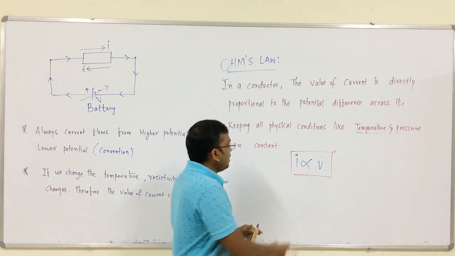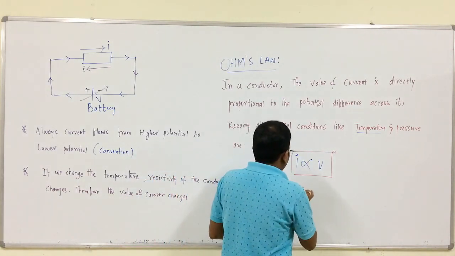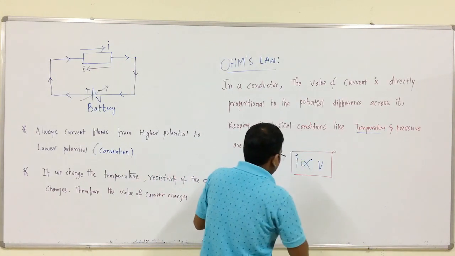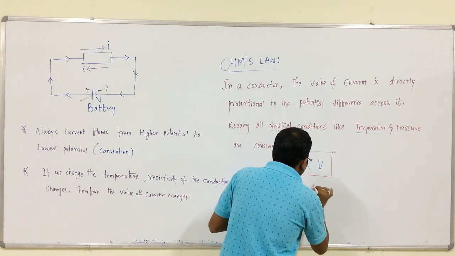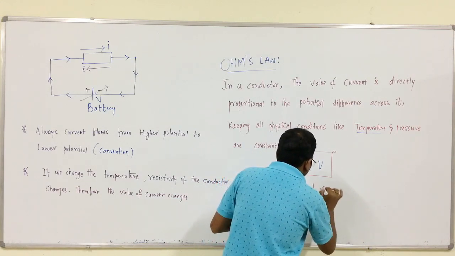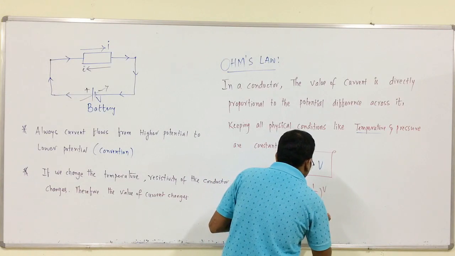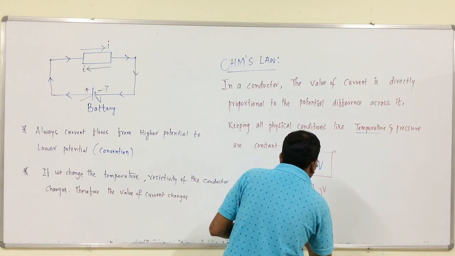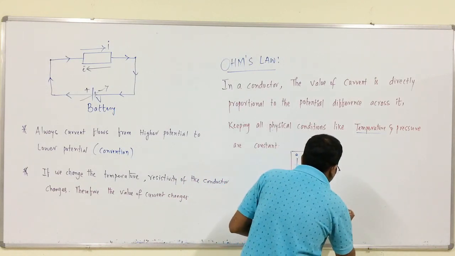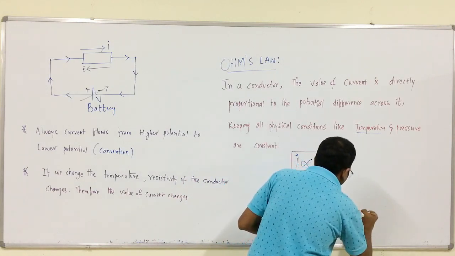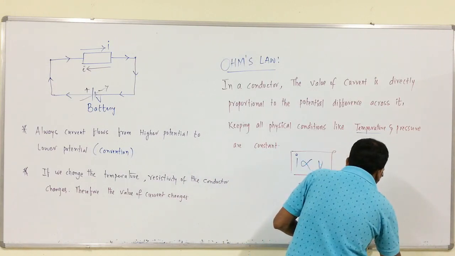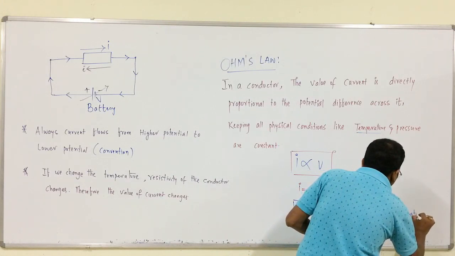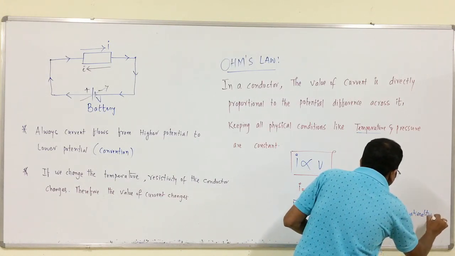So, in order to eliminate this proportionality, we have to introduce I is equal to 1 by R into V, which is I is equal to V by R, where 1 by R is the constant of proportionality, right.